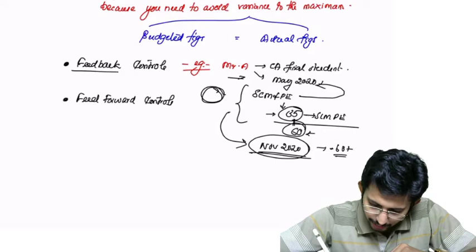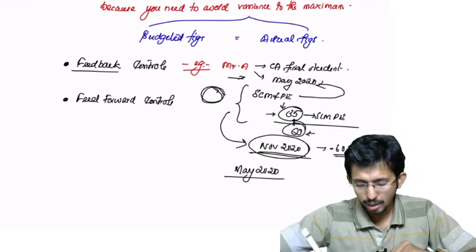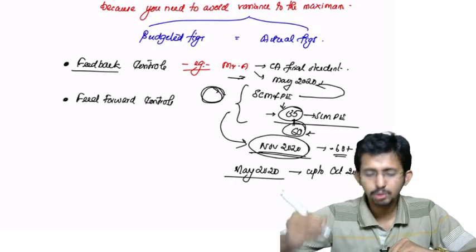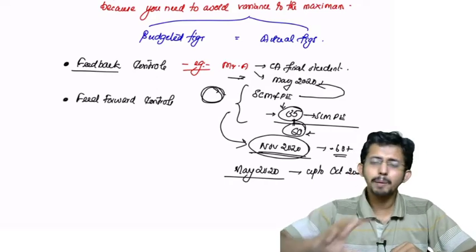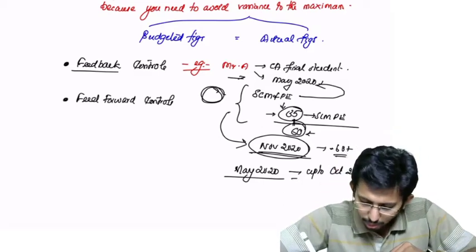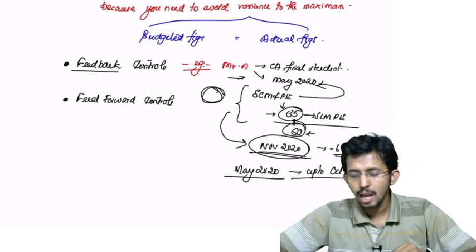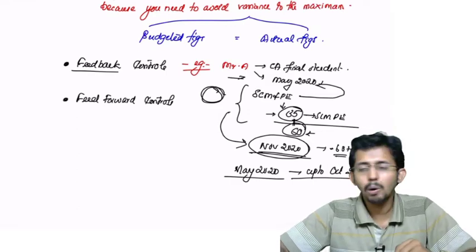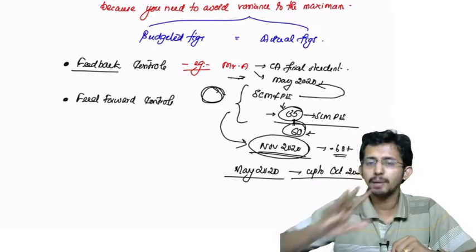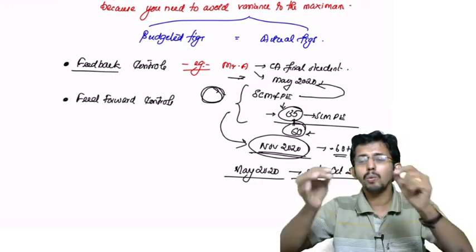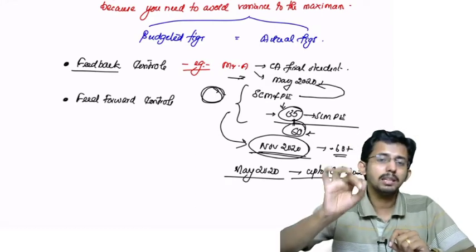You prepared a budget for, say, May 2020, for 6 months up to, let us say, October 2020. May to October 2020, he had a budget. He prepared the budget and the budget was followed. But after October 2020, when he took the actual performance, it was not up to the mark or as per the budget prepared. So what happened? He failed to achieve the budgeted performance. Now what does he have to do? He has to analyze the variance and find out why he was not able to achieve the budgeted performance.